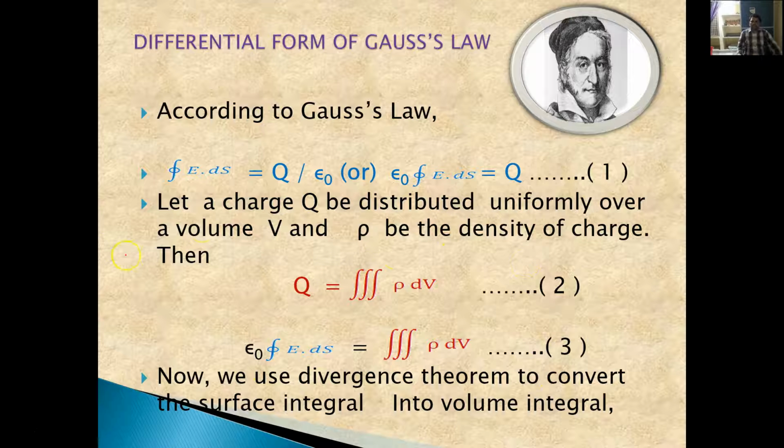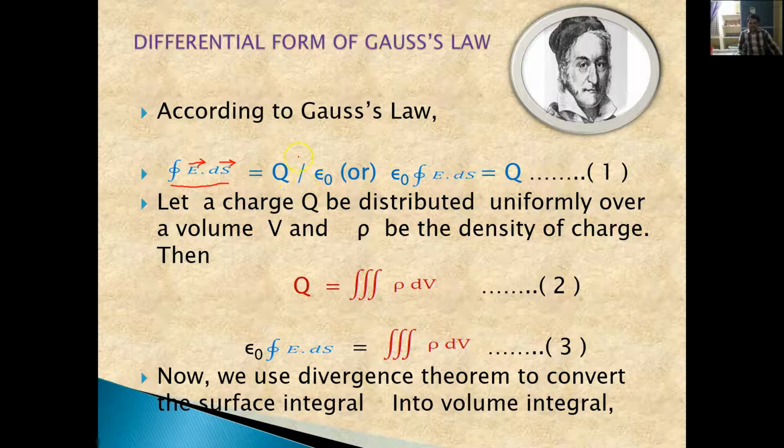Now let us derive the differential form of Gauss law. As we discussed in the previous class, according to Gauss law, the surface integral of E bar dot ds bar over a closed surface is equal to the charge enclosed within that closed surface, that is Q, divided by epsilon naught, where epsilon naught is the permittivity of free space.